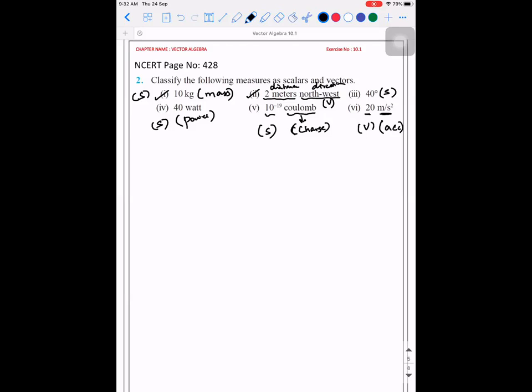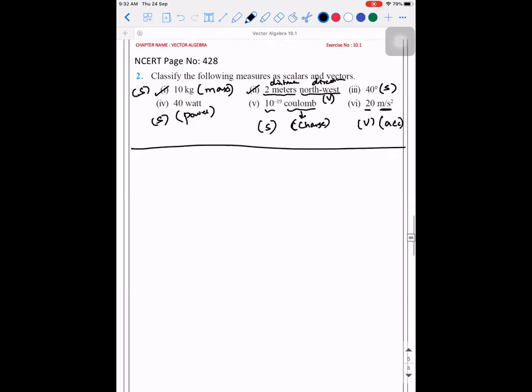So don't worry. You know, commerce students are there. Don't worry much about it. This is just for the knowledge. You can make a note of this point. So I'm going to the